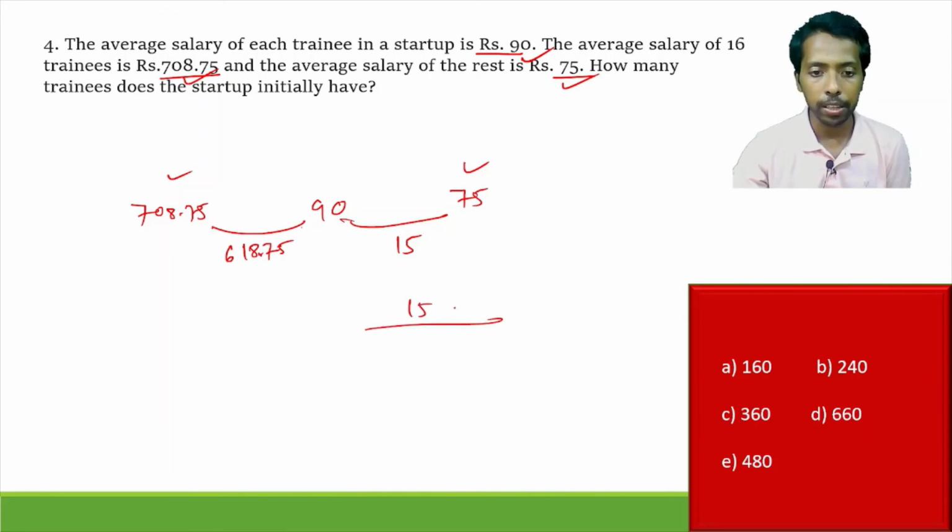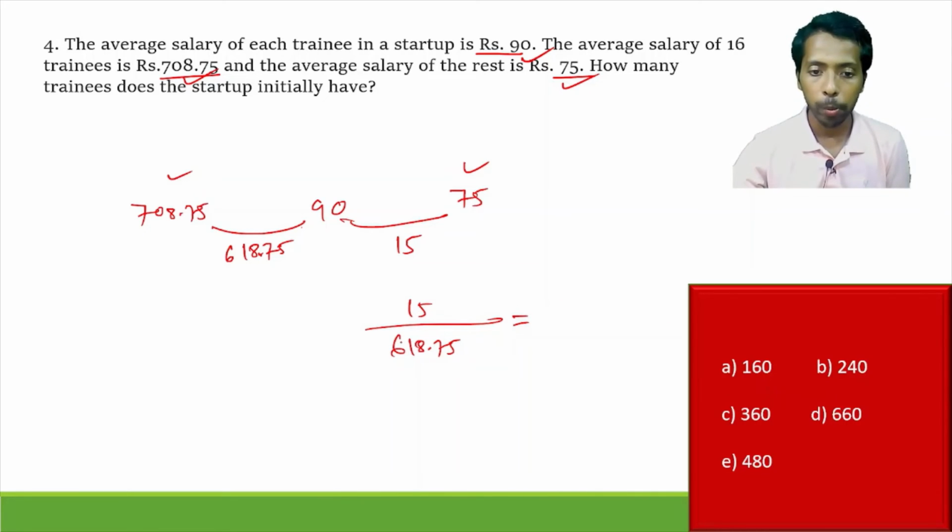So now take the ratio here, 61875. We can take a multiplication of 100 here, but we will not do that. Better process, that is 0.75. 0.75, if we multiply with some value, that gives an integer value. Is there anything coming to your mind? Yes. So 0.75 multiplied by 4 gives 3.